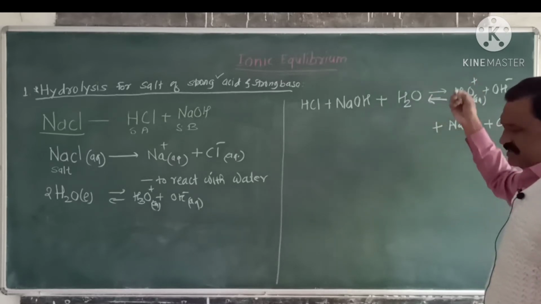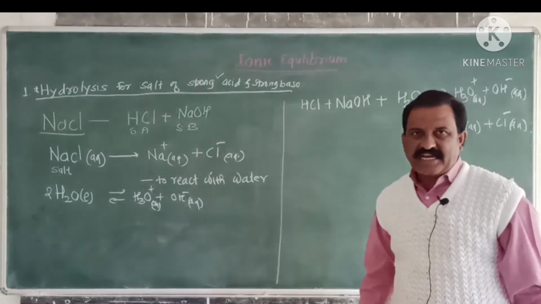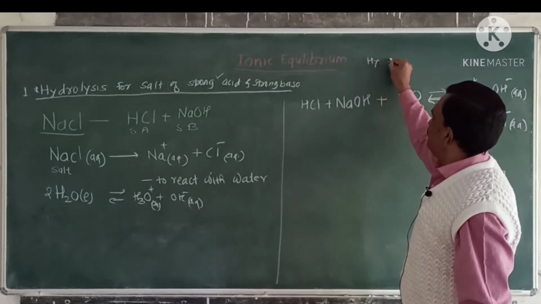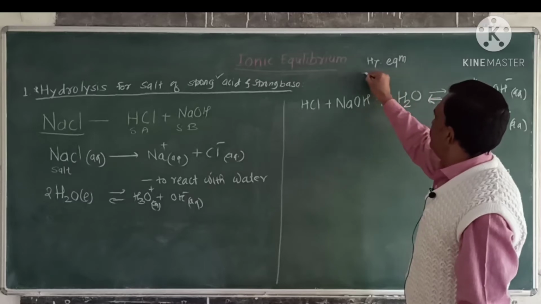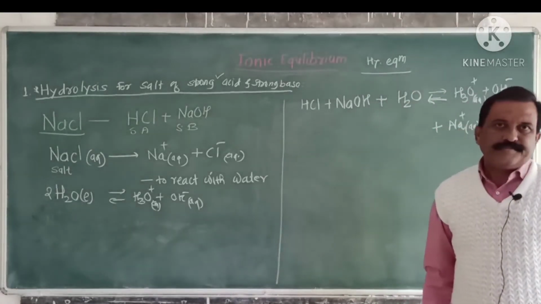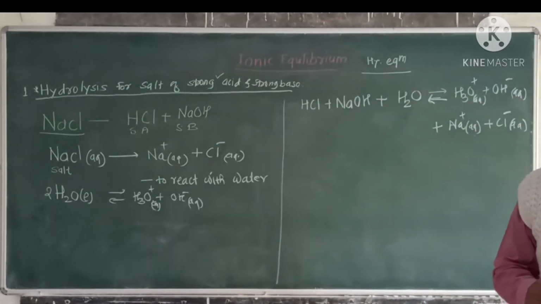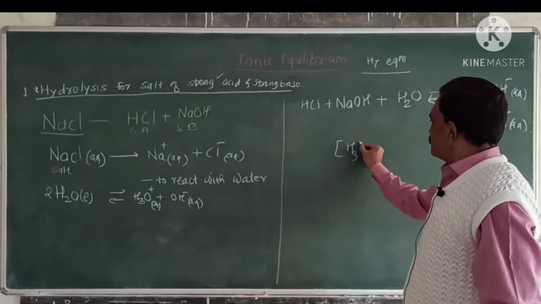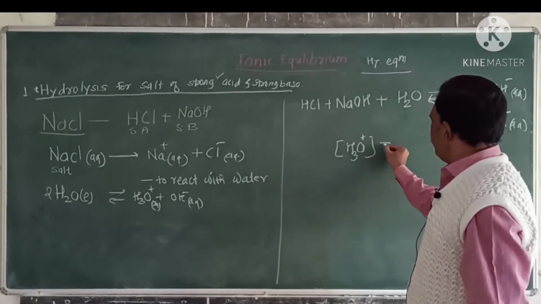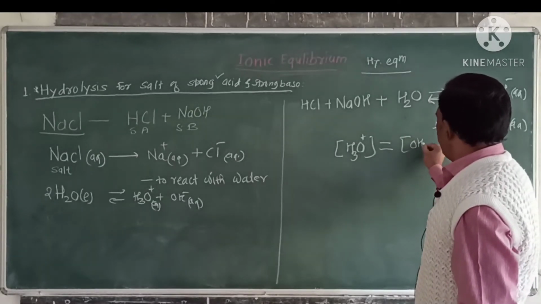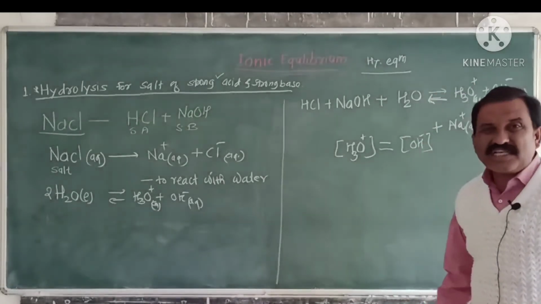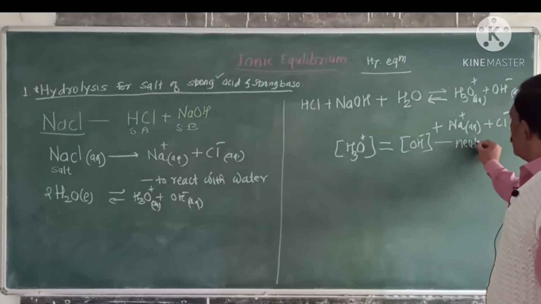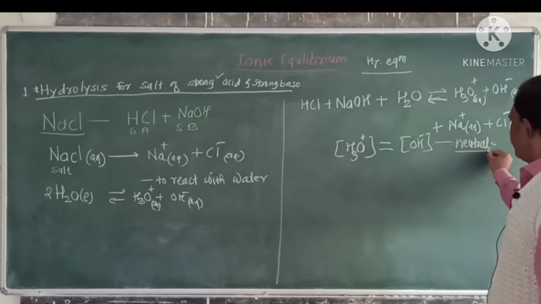This is a reaction which shows the hydrolytic equilibrium. After equilibrium, this solution contains the same concentration of hydronium as well as the same concentration of hydroxyl ion, and the solution remains neutral in nature.